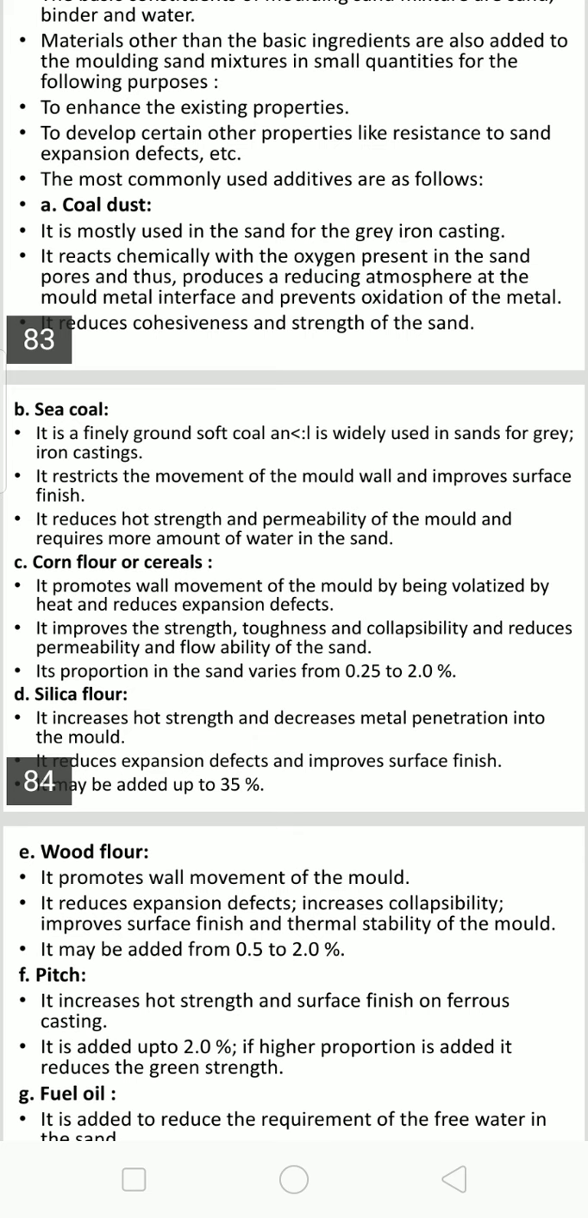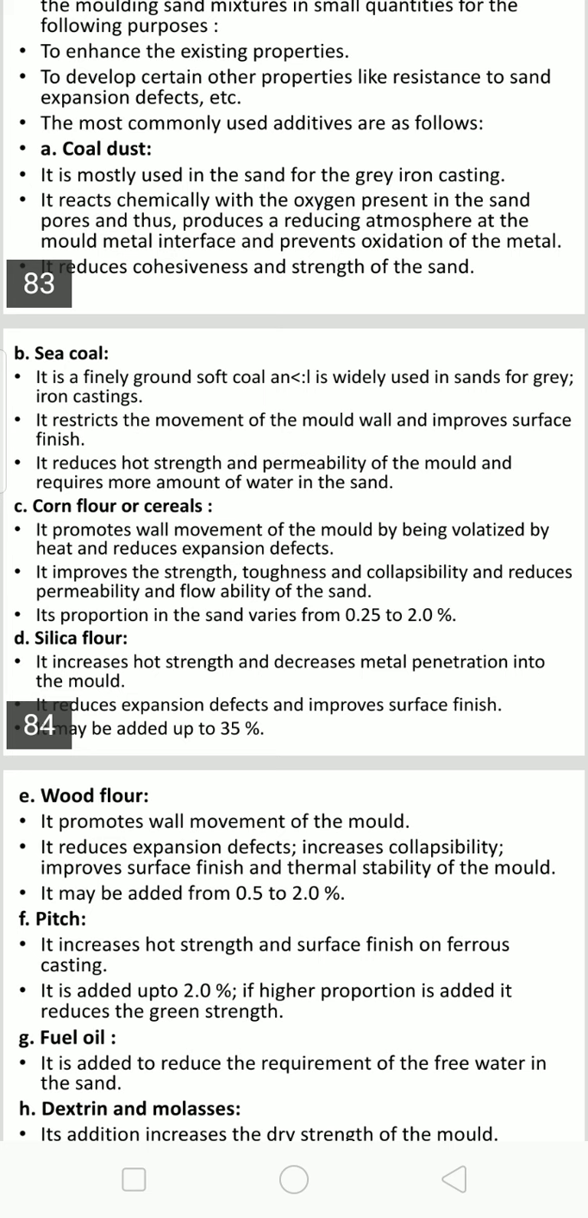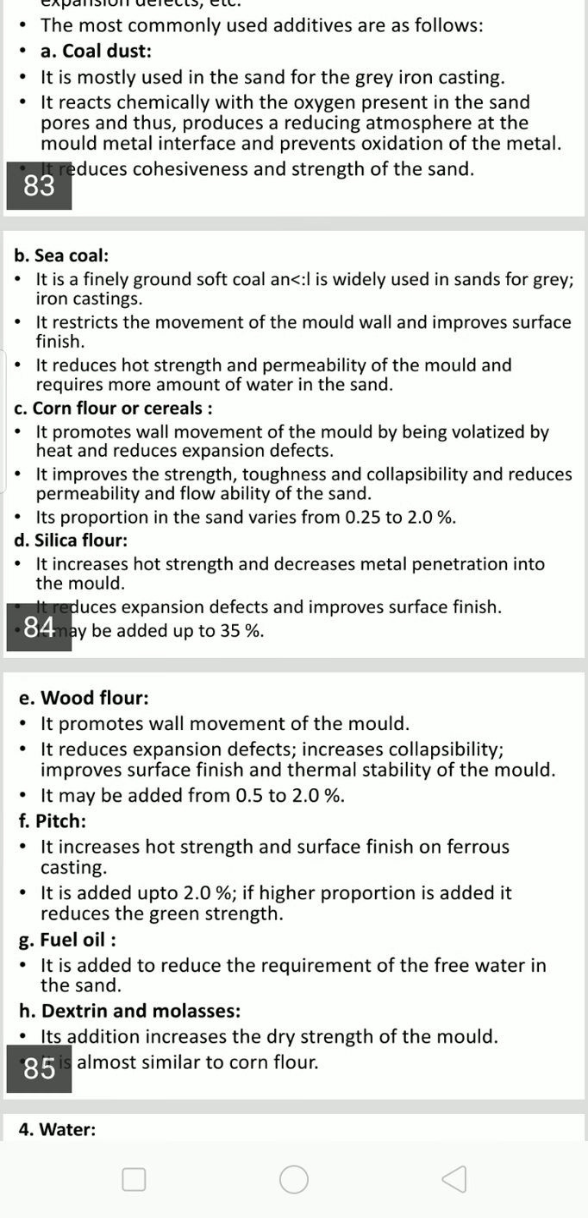Then coming to the silica flour, it increases strength and decreases the metal penetration into the mold. Normally metal and mold reaction takes place and they coalesce with each other. At that time, if you add silica flour, which is highly refractory in nature, it avoids the penetration of the sand into the metal casting during solidification. It reduces expansion defects and improves surface finish. It may be added up to 35% by weight of the sand.